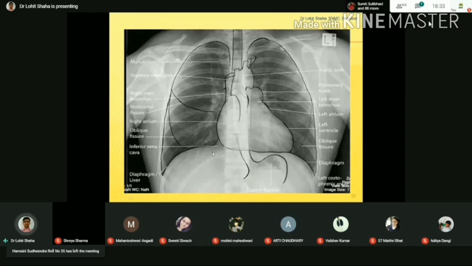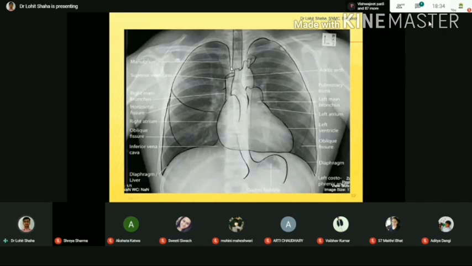Then we have to see this upper tube-like structure, which looks black because air is present. This is the trachea, and it divides into the two principal bronchi. As it is labeled and marked here, it looks very simple. But when you see a plain X-ray, you have to imagine what structures are there and where they are from. So I will tell you, if your anatomy is strong, it is easy to read anything in the images.